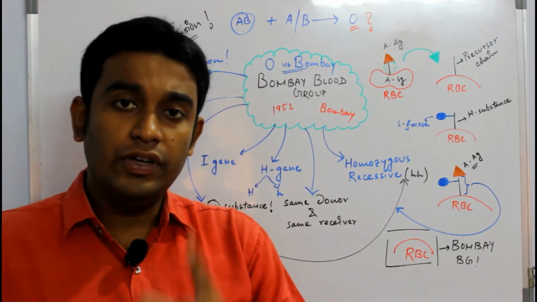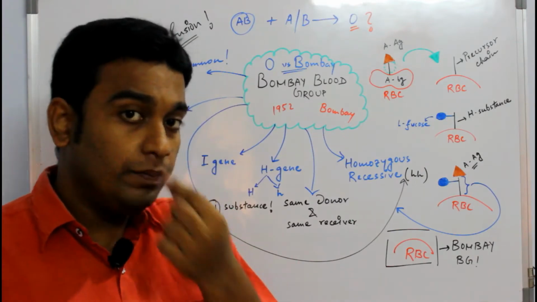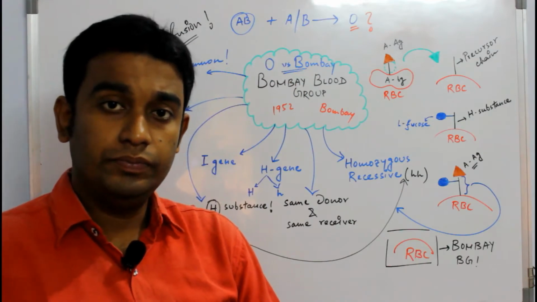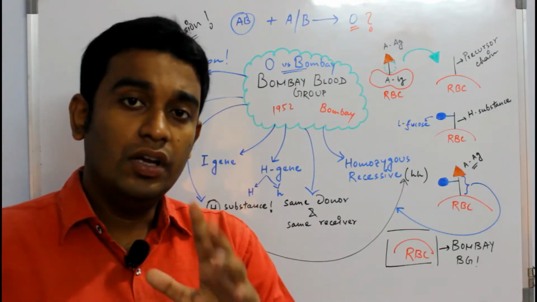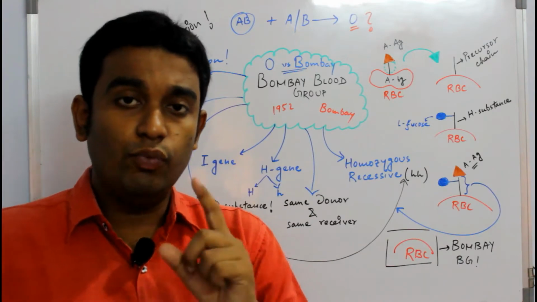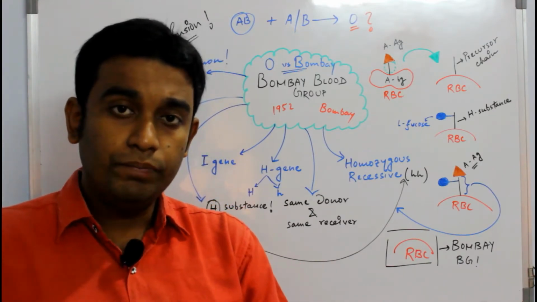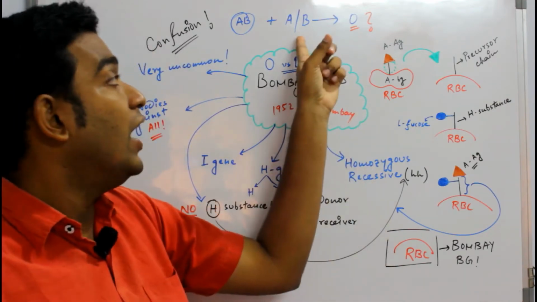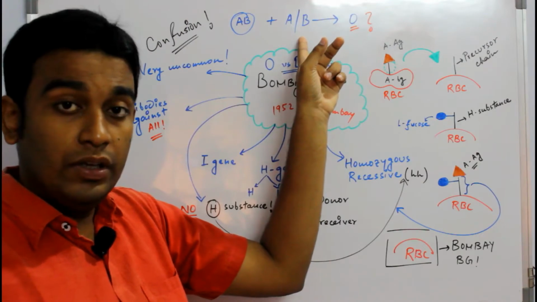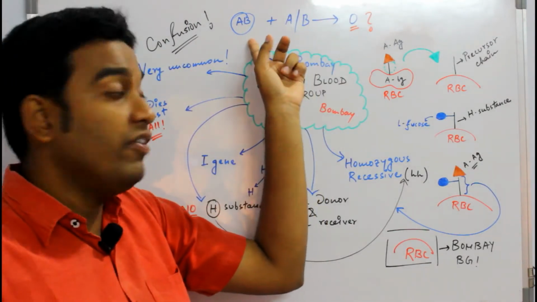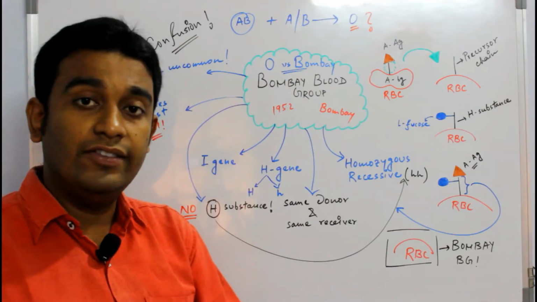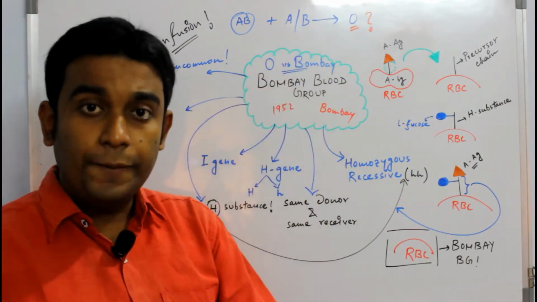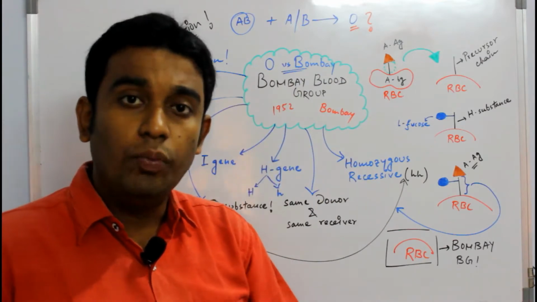So let's begin with the first confusion. Suppose one of your parents has AB blood group. Out of the two parents, if one parent has AB blood group, definitely the offspring, irrespective of the other parent, no matter what the other parent carries, cannot have O blood group.